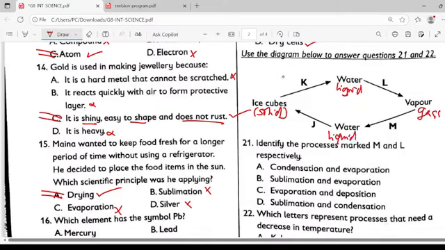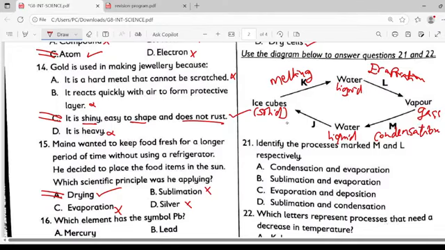Solid to liquid, this process of converting solid to liquid, we call melting. Liquid to gas, we call it evaporation. Gas to liquid, we call it condensation.